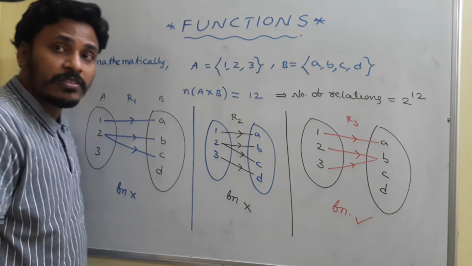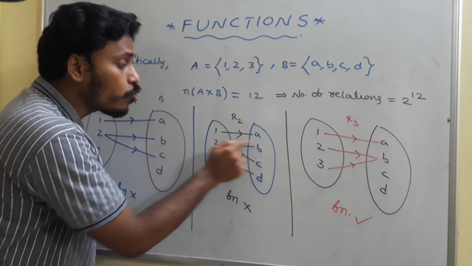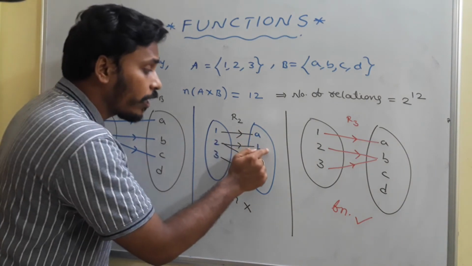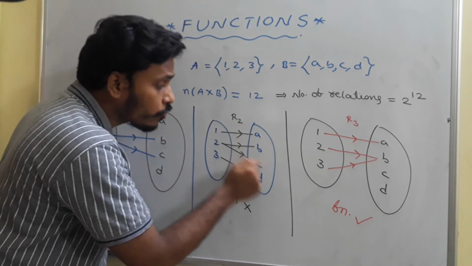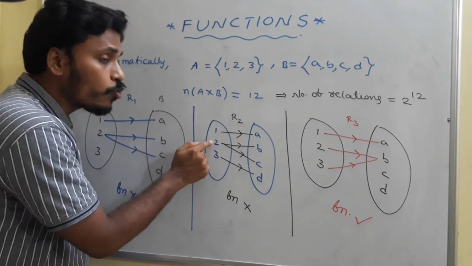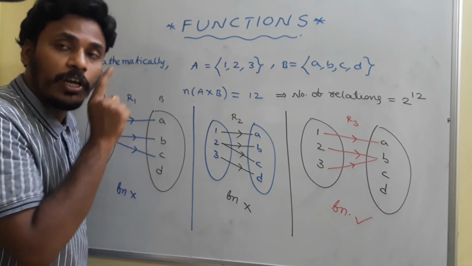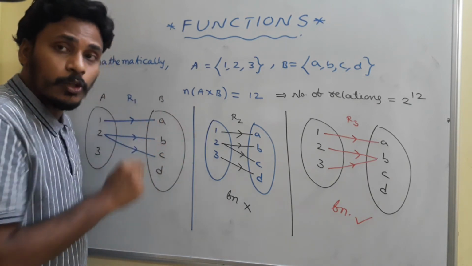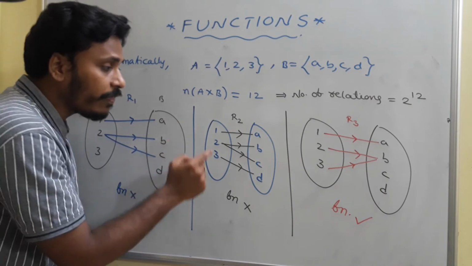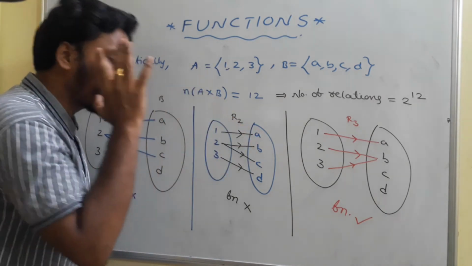Whereas coming to the second relation, 2 has two correspondences. 2 is corresponding to B, 2 is corresponding to C also. Here this 2 has two correspondences. But as per the definition, we need to have unique correspondence. So 2 fails that unique correspondence property, and that's why it is not a function.